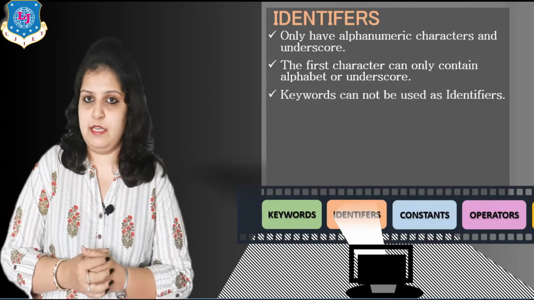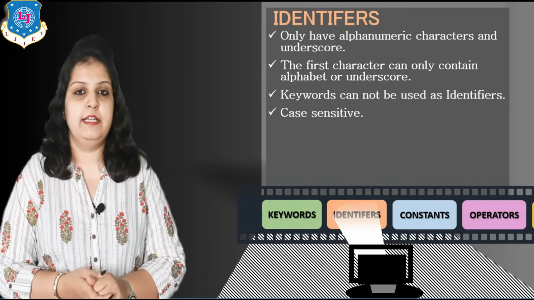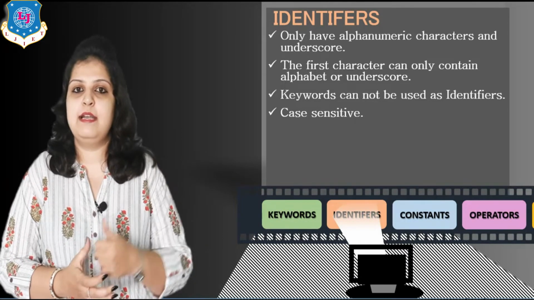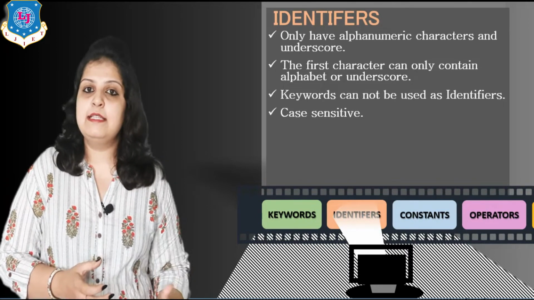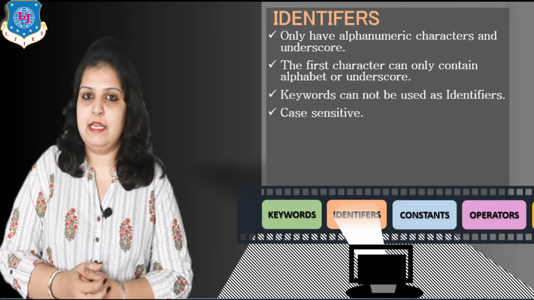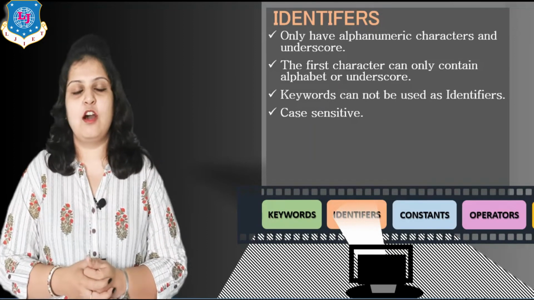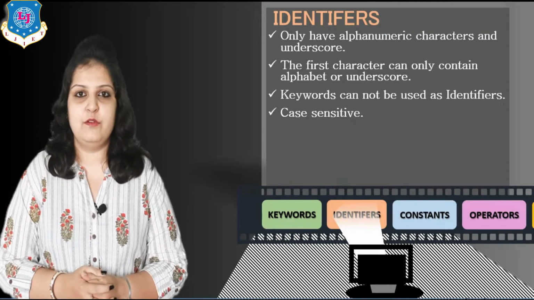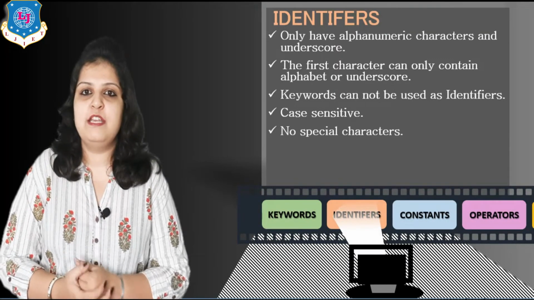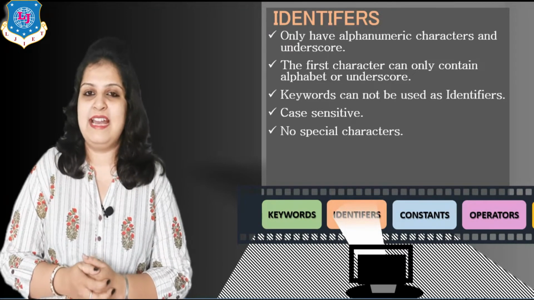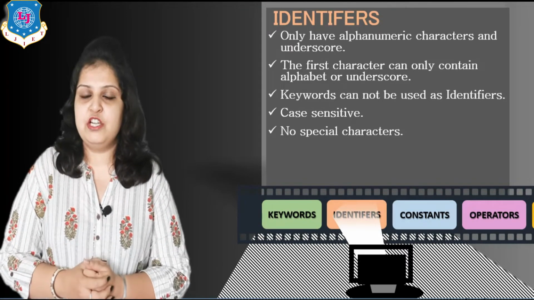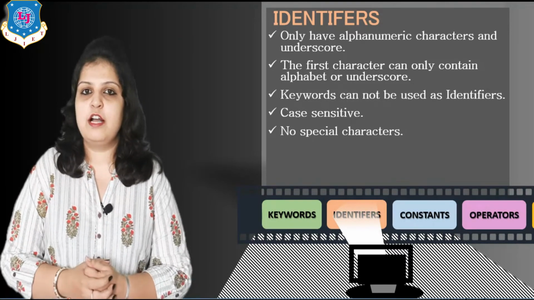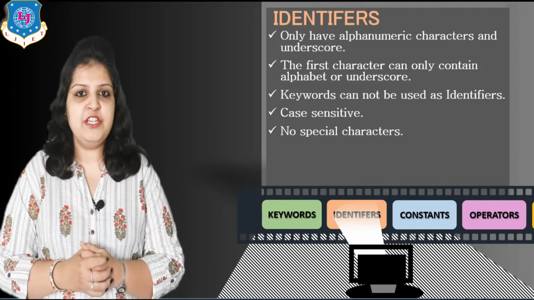Remember this thing. Then next is case sensitivity. Why case sensitive? Because if you declare in the declaration part a capital A and in the execution part you use a small a, then it is not possible, because C language is a case sensitive language and identifiers are also case sensitive. Then, no special characters are used in our identifier's name. Now what are special characters? Suppose semicolon, dot, colon, hash, curly bracket, all are special characters.